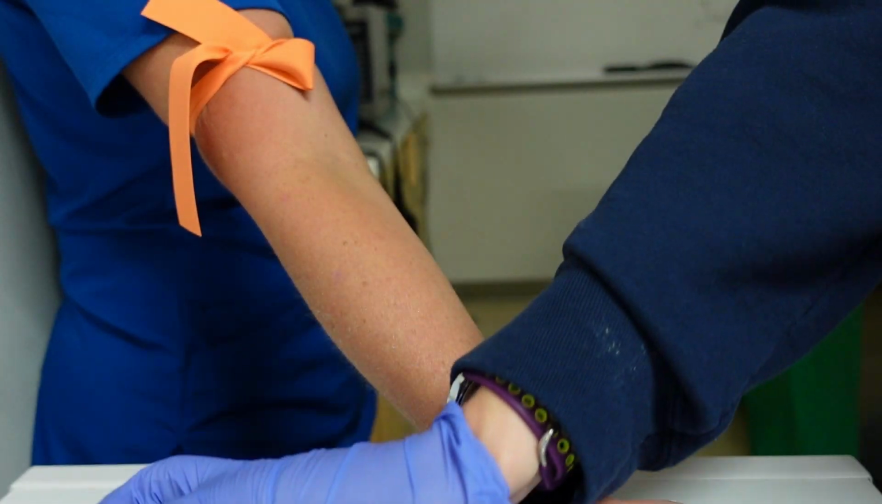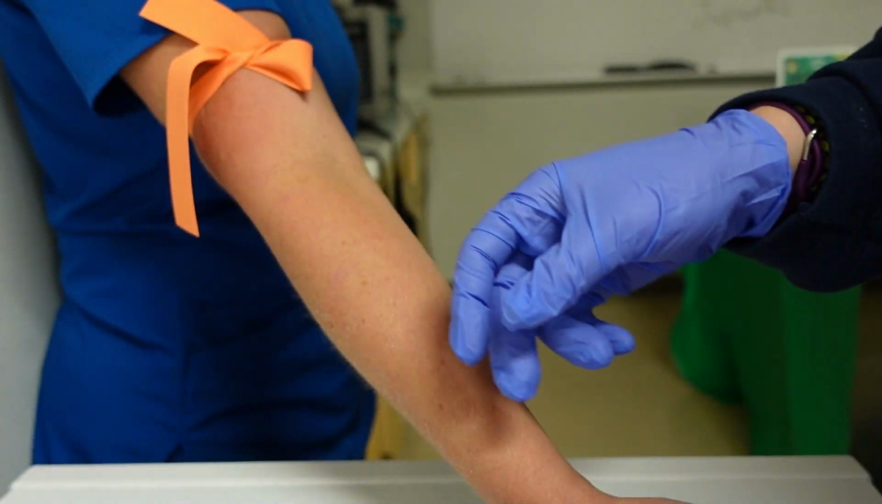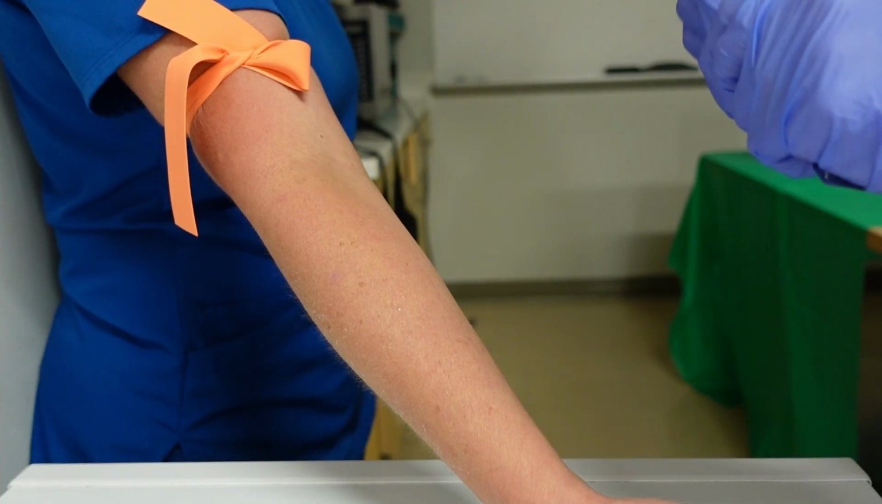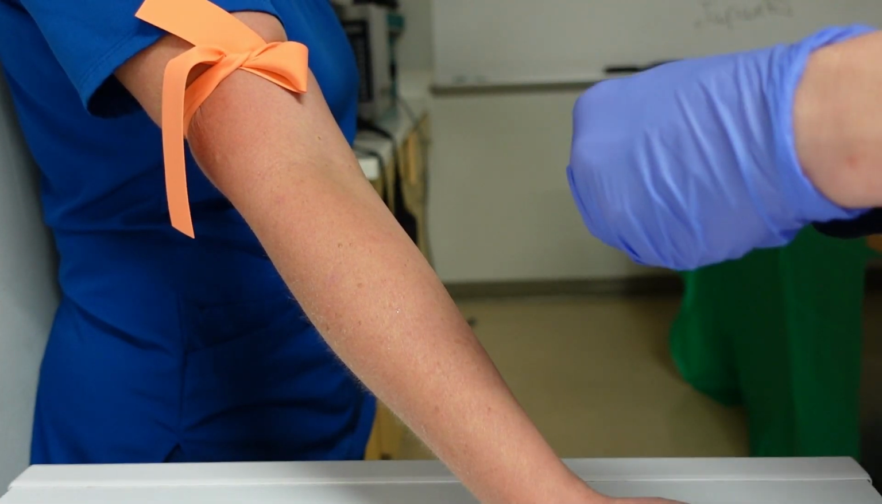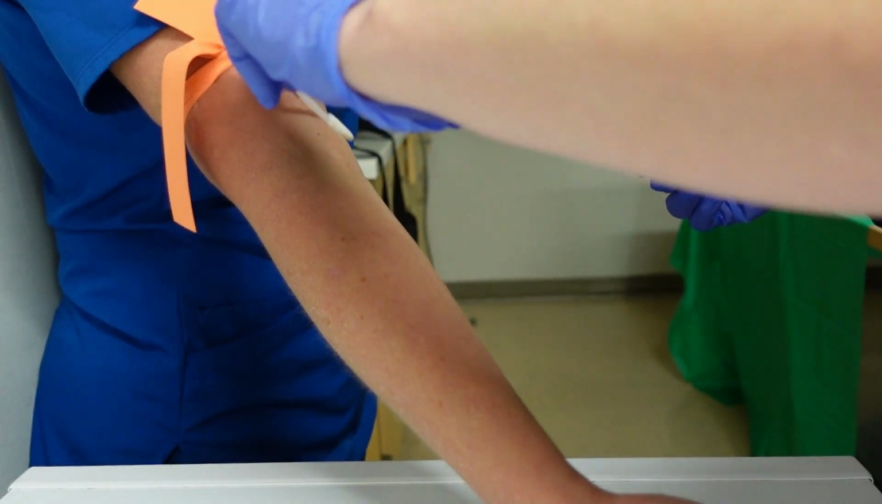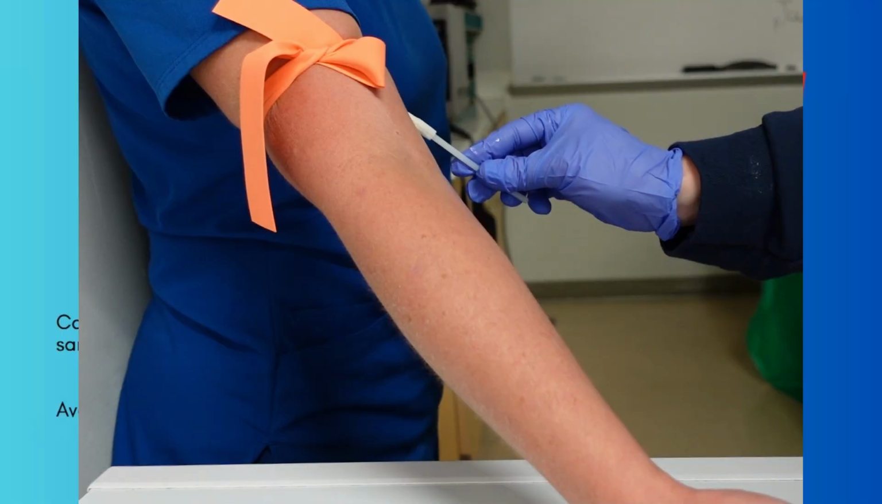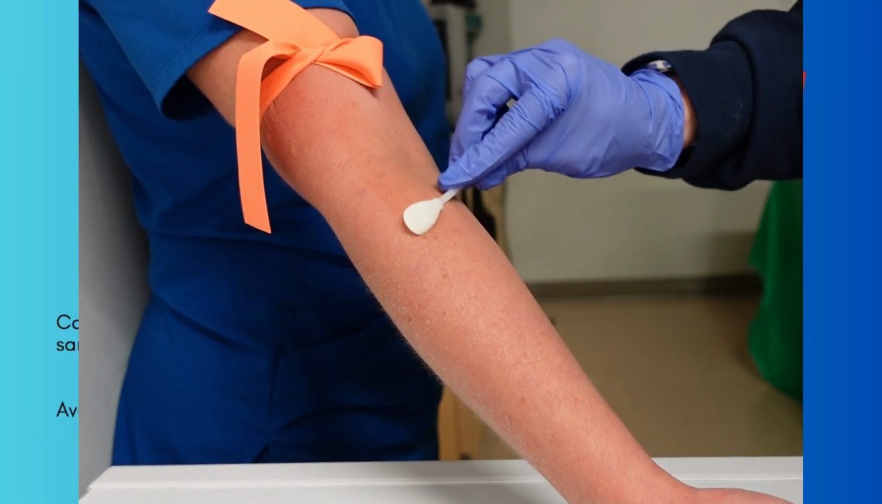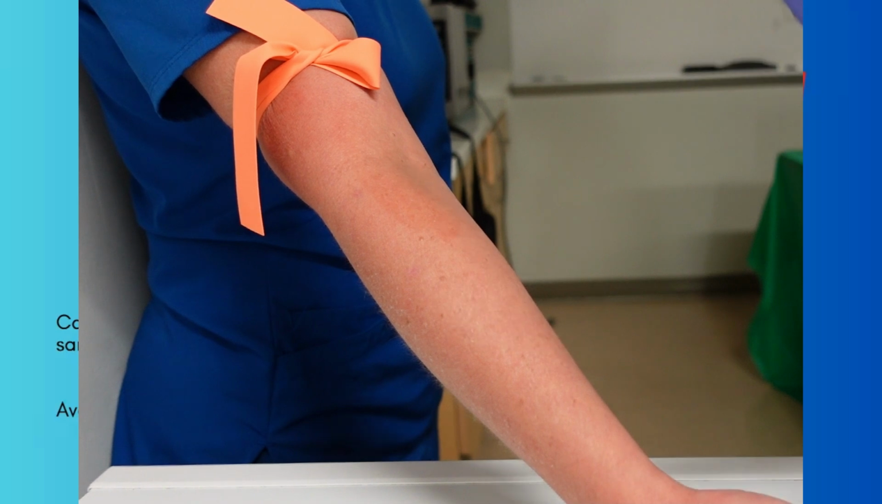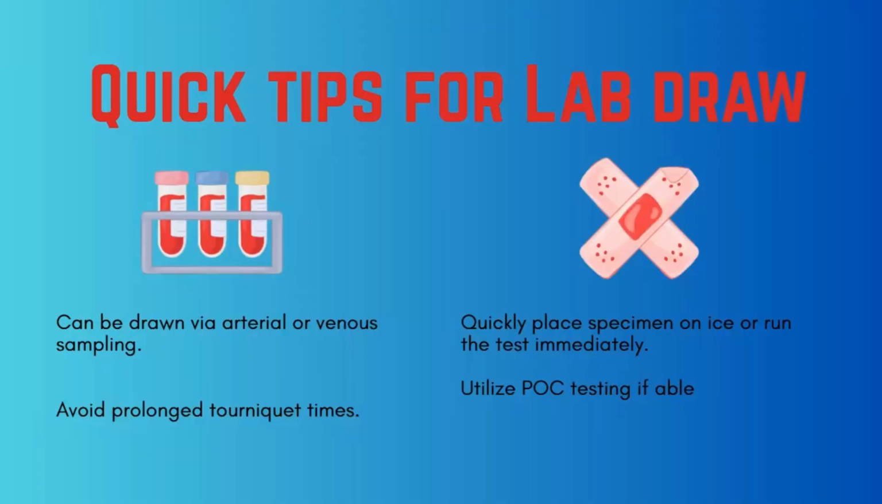We do want to draw lactate quickly, so prolonged clamping or strenuous fist pumping to pump up the veins during a draw can actually result in inaccurate lab values. I also want to avoid prolonged tourniquet times. Keeping a tourniquet on for an extended period of time will also increase that lactate level, which could improperly paint a picture that we don't want our providers to see. So it'll give us a really inaccurate picture. We want to quickly place the specimen on ice or run the test immediately.